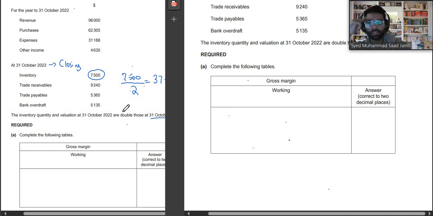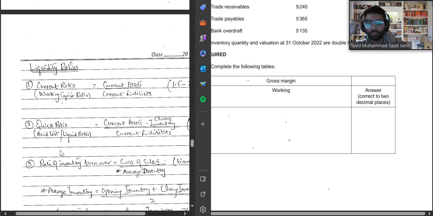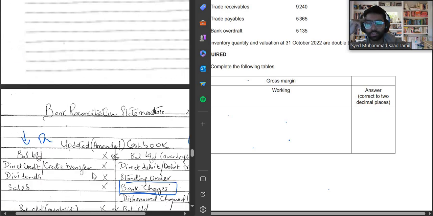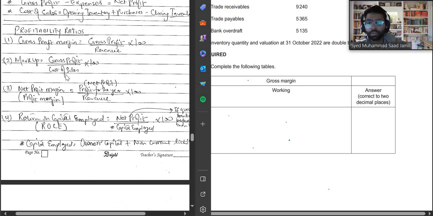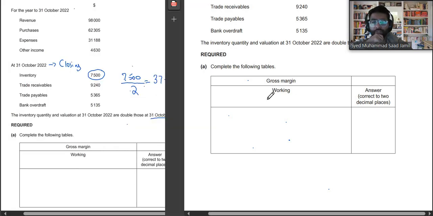Now what is basically gross margin? If you guys want, I'll even show you the formula that I have over here. Where is the formula for gross margin? Look, gross profit margin basically means gross profit upon revenue multiplied by 100. If you guys want this formula sheet, do mention in the comments below. I'll send it to you as well. So first of all, right over here, gross profit upon revenue, multiply this whole thing by 100.